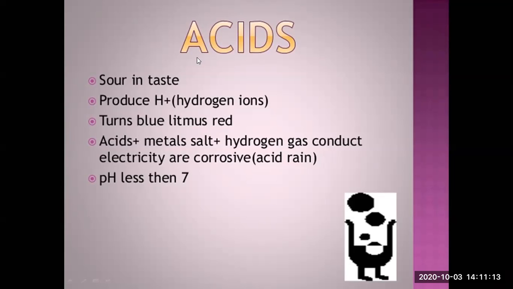And what else we can say about acids is that acids have pH less than 7. We will also study the pH meter shortly. pH, that means capacity to release hydrogen ions, is less than 7. So there are different parameters to learn about acids, to know about acids, as well as to assess the acids.